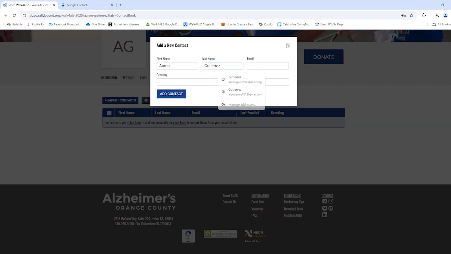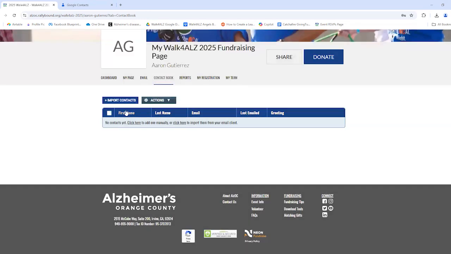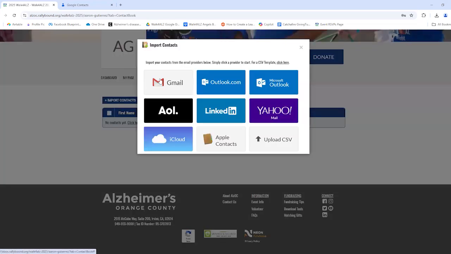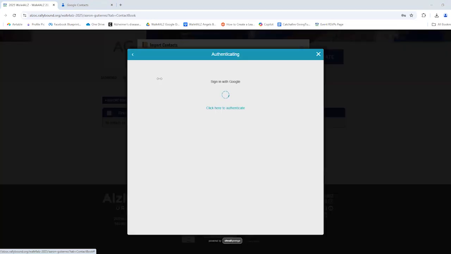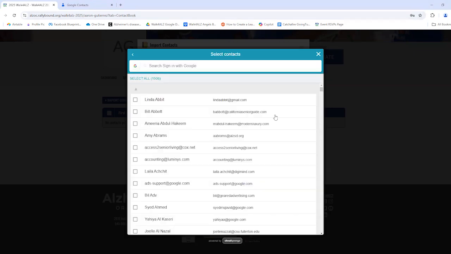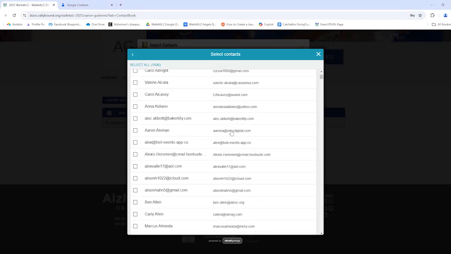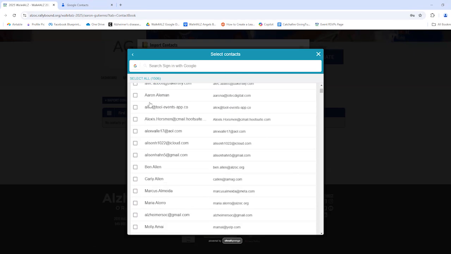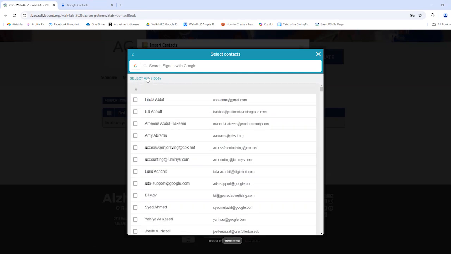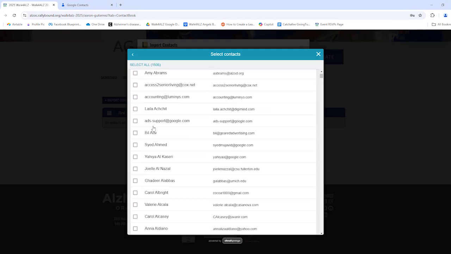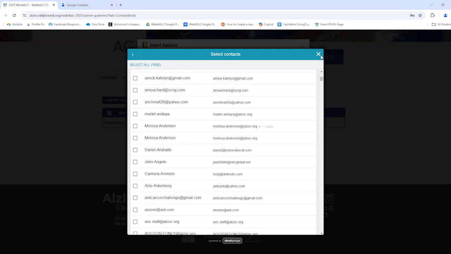You get the idea, but you can either add them one by one manually, or if you want to add a bulk amount of people, simply click your email platform, log in, make sure to provide the necessary permissions, and then it's going to sign into your email, and then you can select either all the contacts by clicking over here, select all, or maybe just clicking a few of them.